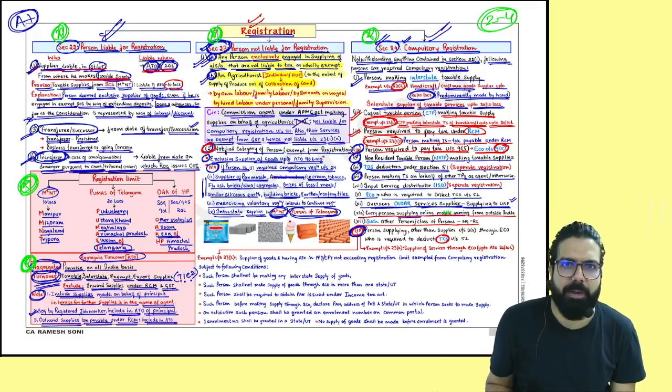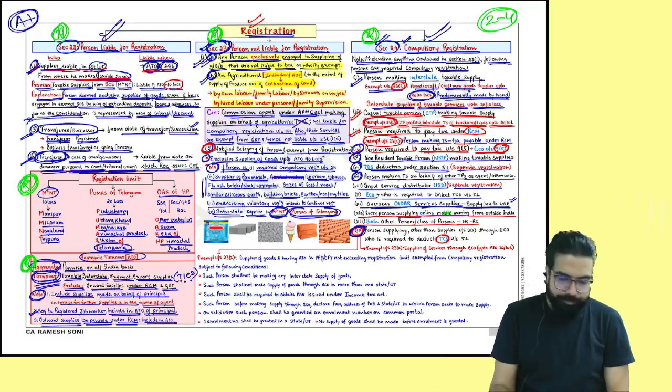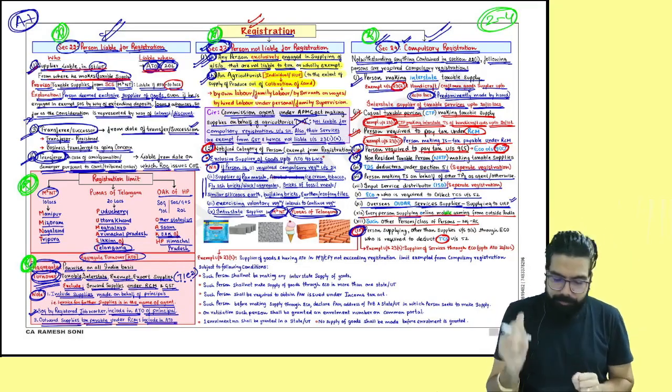People watching at home, are we clear till here? Chalo, can we go ahead? Everyone over here now, listen.